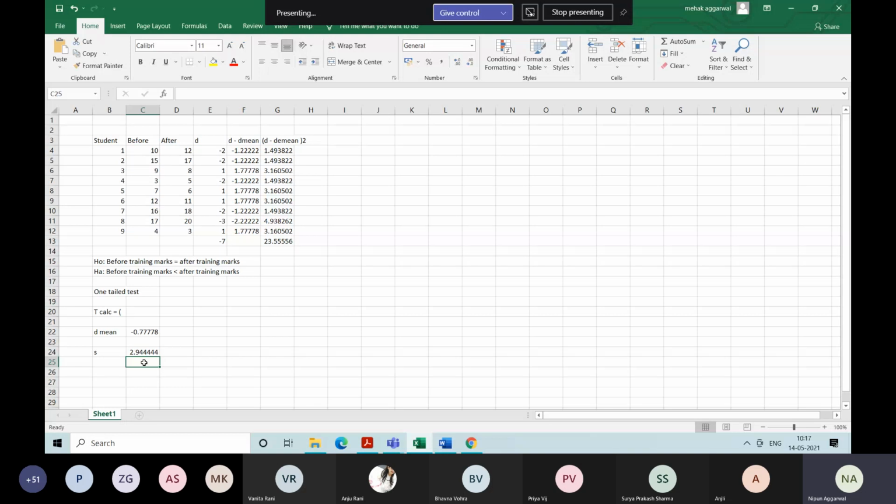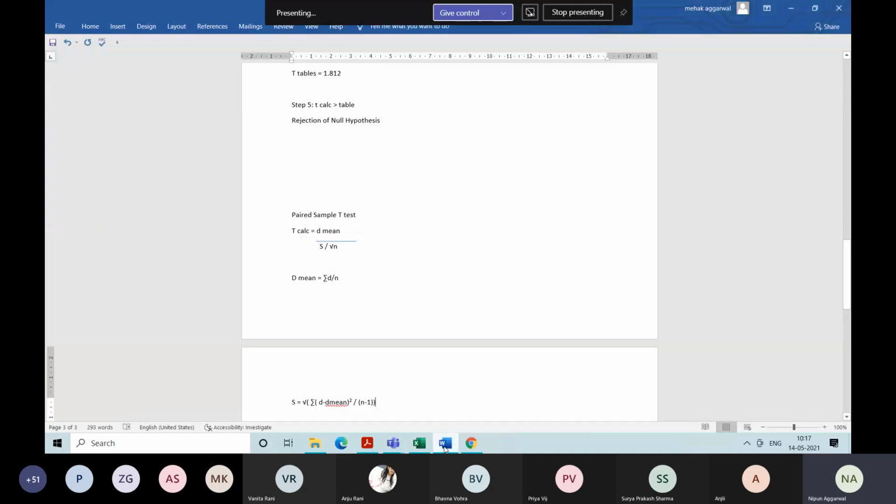So 2.944 raised to the power 0.5 is 1.716. So this value is the value of S square, and the S value comes out to be 1.7158. Fine. So you have calculated the value of S.